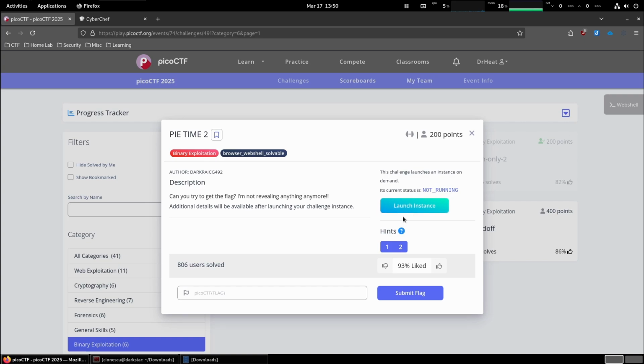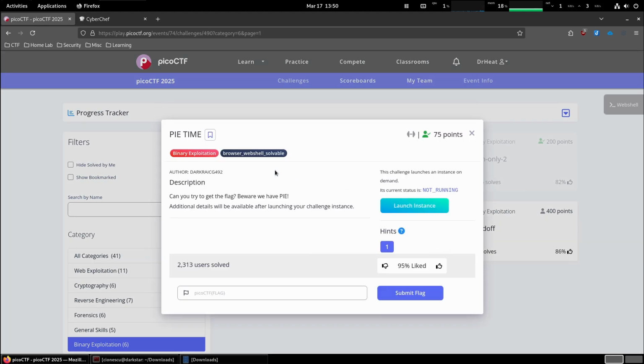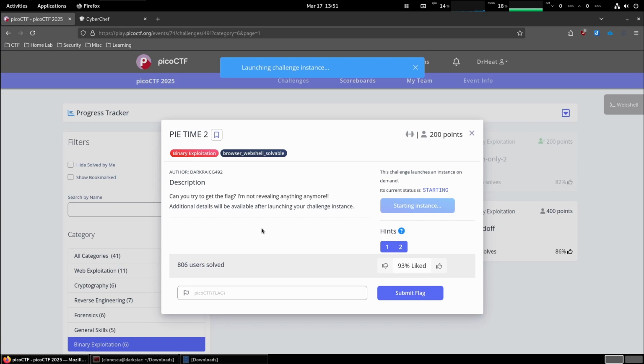Before we launch the instance, I want to mention that we've solved a similar challenge a while ago called PyTime, and this one had PIE, which is position independent executable, meaning the address of the code would be randomized at runtime. Let's see what this one does. So let's launch the instance.